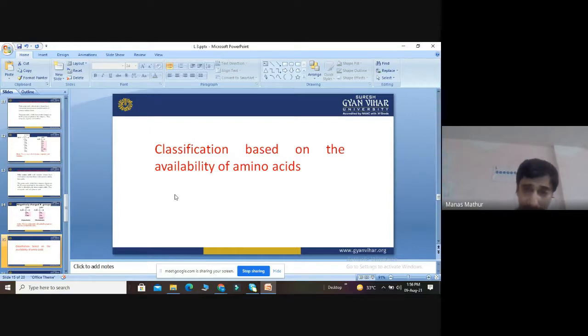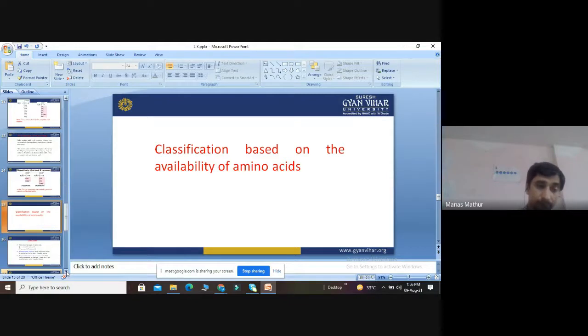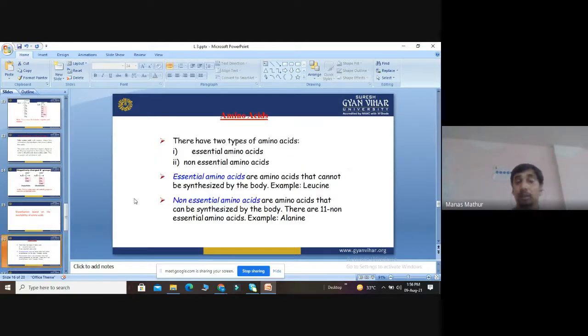The first was based on charge and solubility, and the second is based on availability. So based on availability, we will classify amino acids into 2 types: essential amino acids and non-essential amino acids.